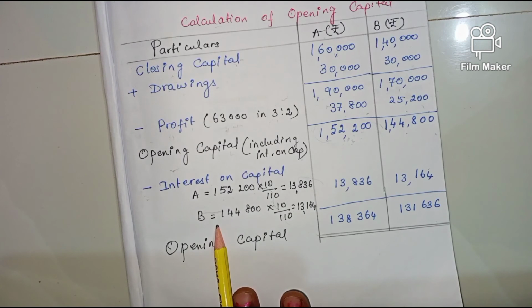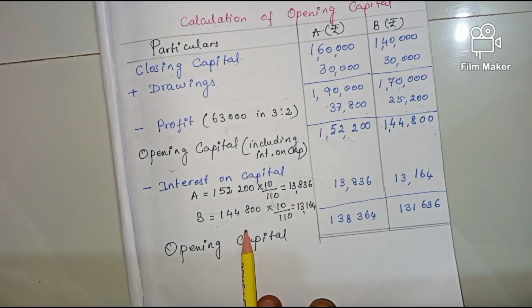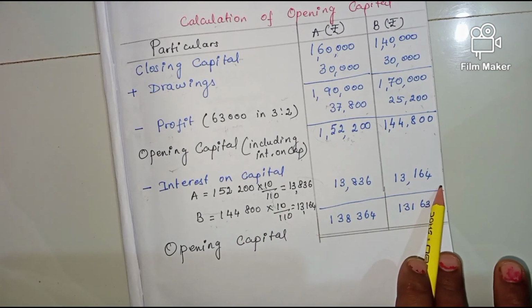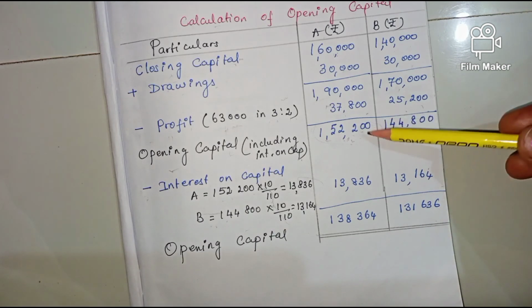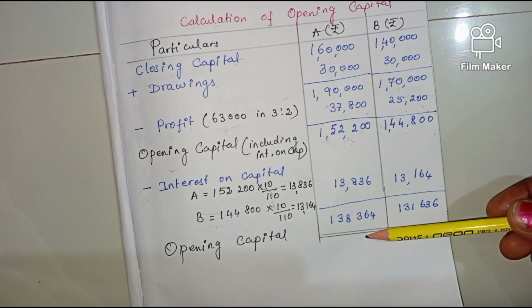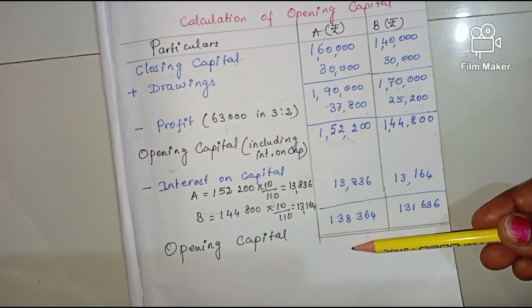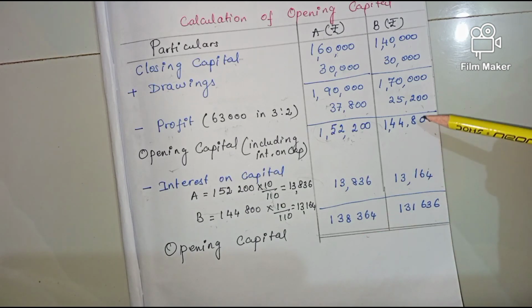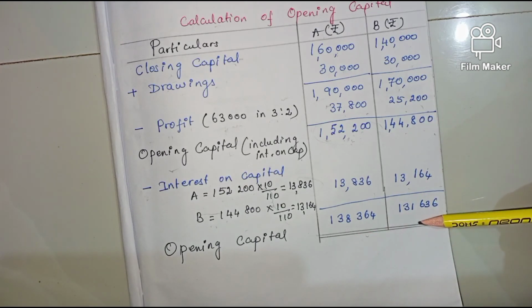In the same way we have to do for B also. B equals 1,44,800 into 10 by 110. You will get 13,164. So minus this from the respective amounts, you will get the opening capital: 1,38,364 for A, and for B it is 1,31,636.